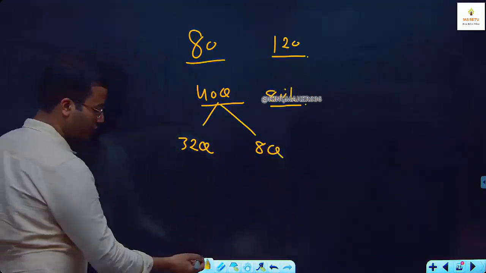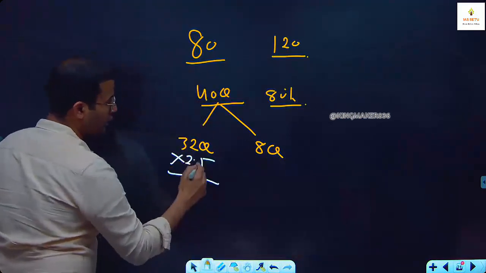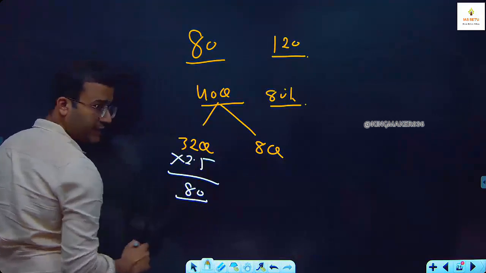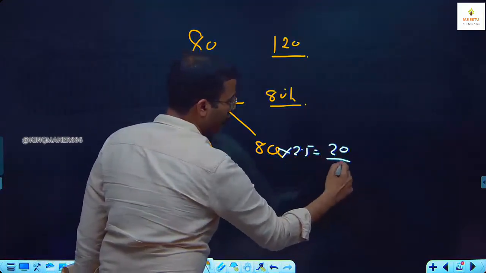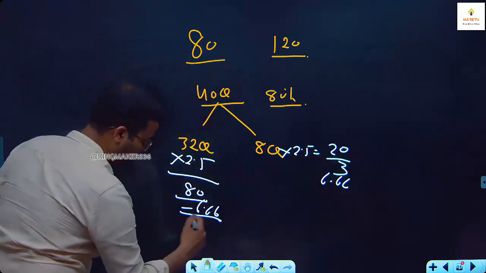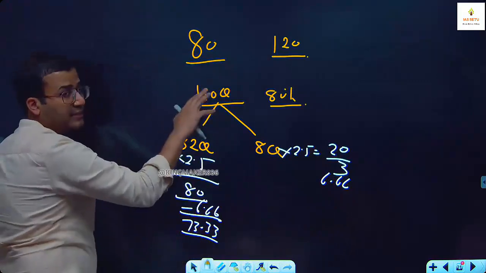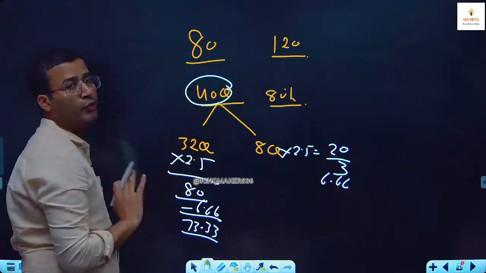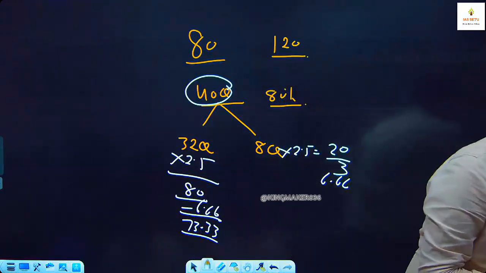See the calculation. For each question you get 2.5 marks. 32 into 2.5 you get 80 marks. 8 questions wrong which are like 20 marks, you get 1/3 negative marking, 6.66. So minus 6.66, 73.33. And this is the worst case I'm telling you. You have to attempt minimum 40 questions and with 80% accuracy.